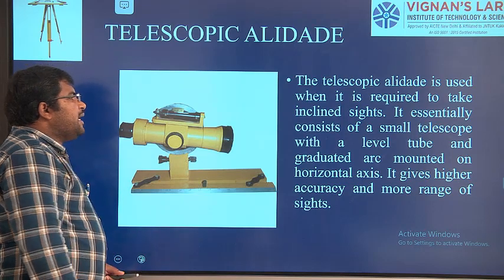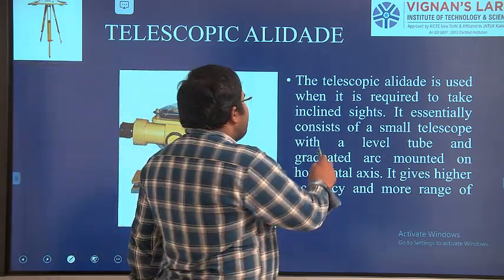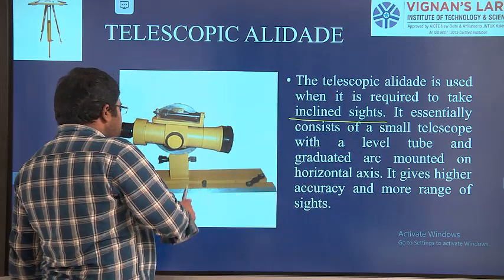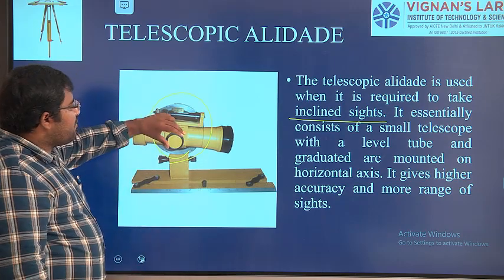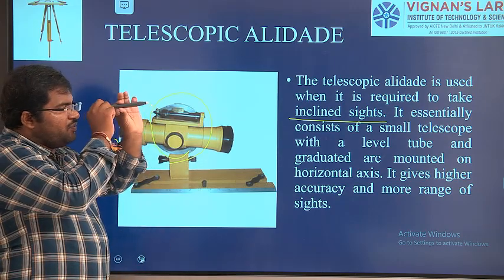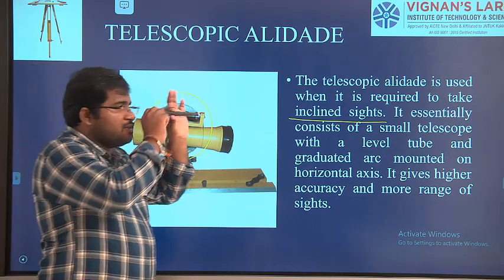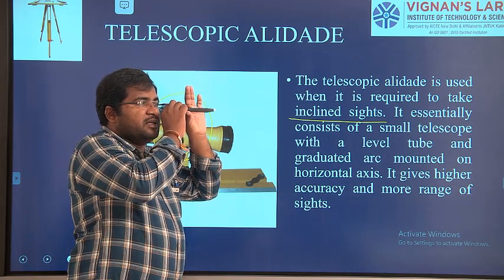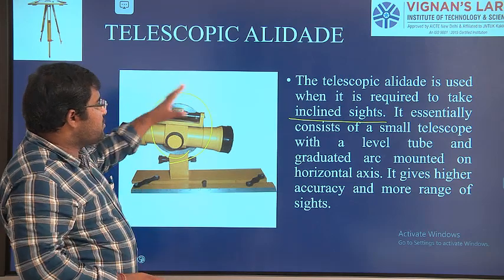The telescopic alidade is used when it is required to take inclined sights, very long sights. Here we have an angle measurement. That is, this can revolve. If we want to take low angles and higher angles, you can move the telescope whenever your point is not in a straight line. It is in an up and down motion. It is going to revolve.